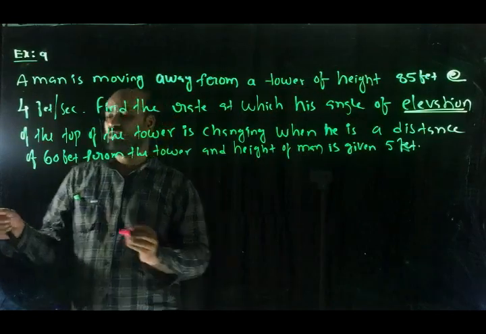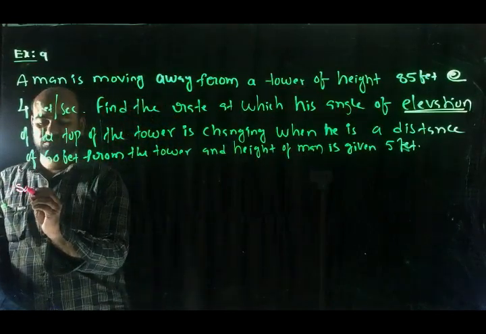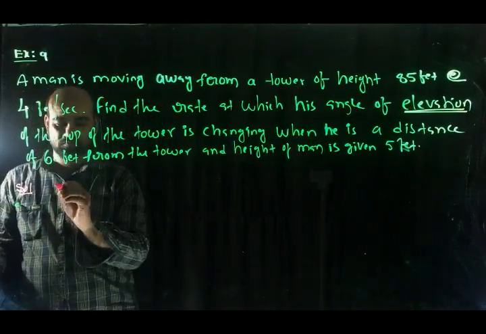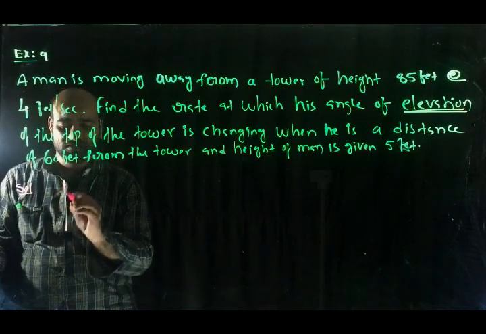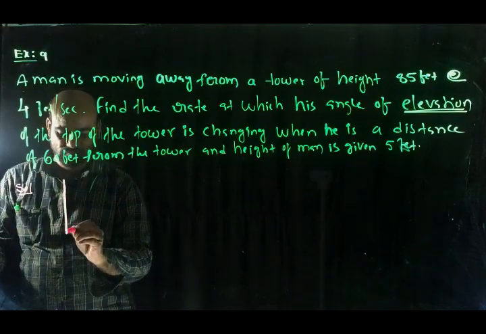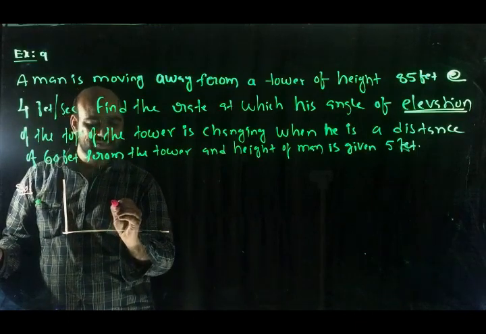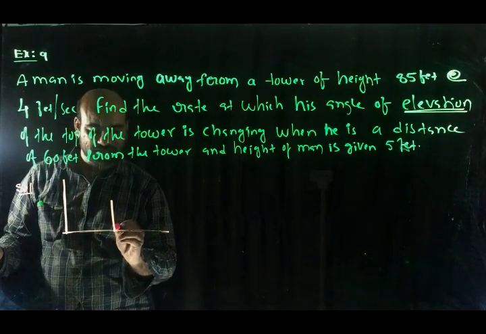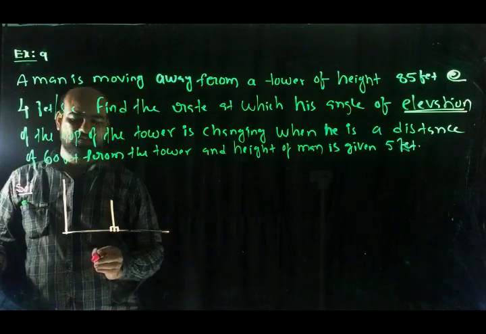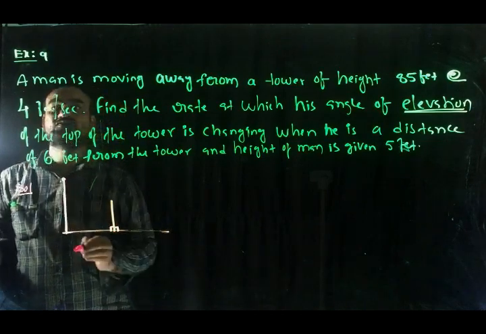Children, I want to draw a rough sketch for this problem. This is the tower, this is the ground. After some time, this is the position of the man. What is given?